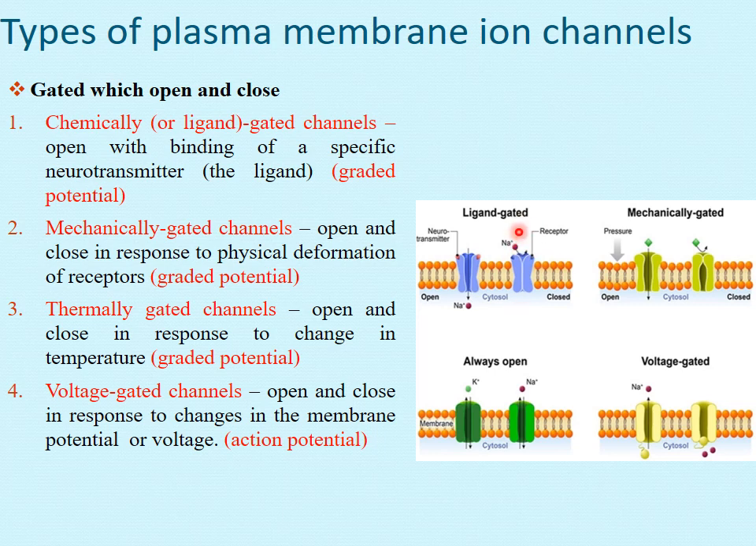Now the first one is the ligand gated. Here is an example of ligand gated. You can see that it has receptors. These channel proteins have receptors for binding with some ligand. A ligand is any chemical or signal molecule, which may be a hormone, a neurotransmitter, or any other substance that comes and binds, and then the channels open. Otherwise the channel is closed because it has gates.